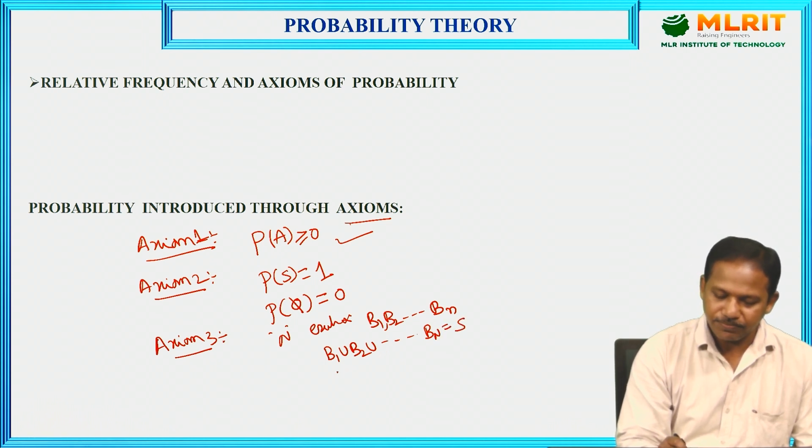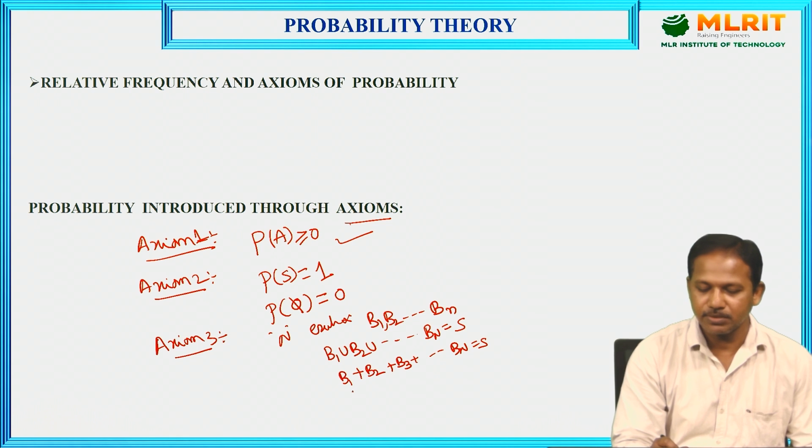So simply we can write B1 union B2 union B3 union so on Bn is also written as B1 plus B2 plus B3 plus so on Bn, which is also equal to the sample space. Why?